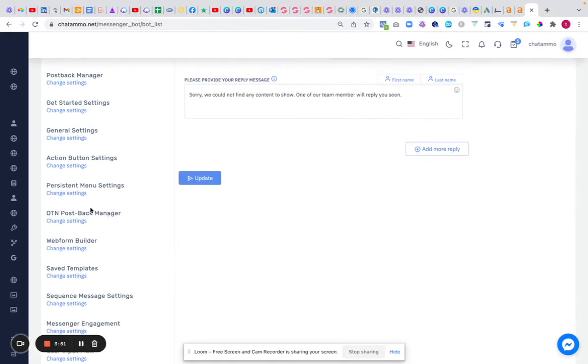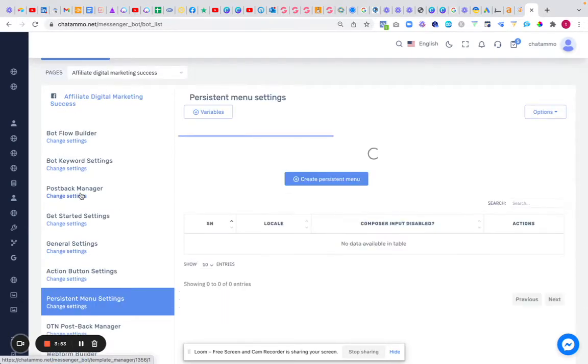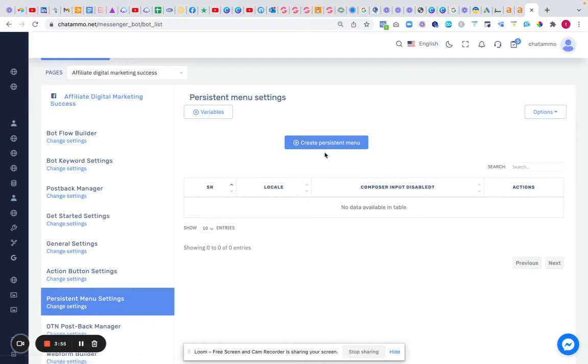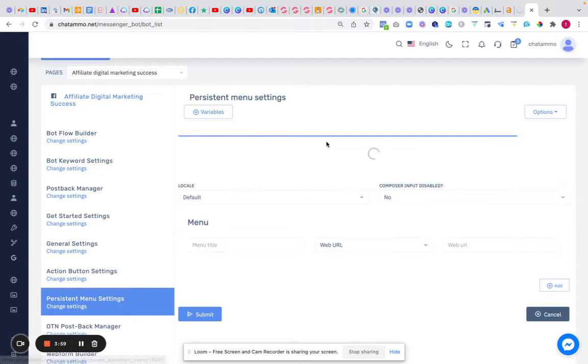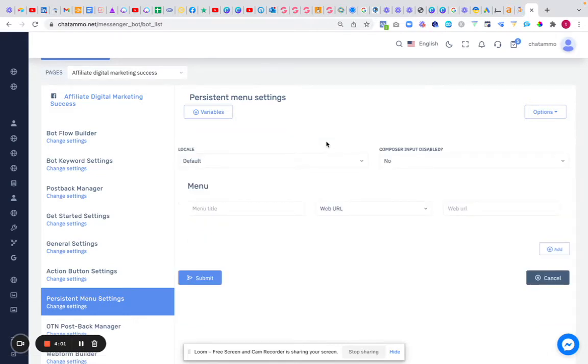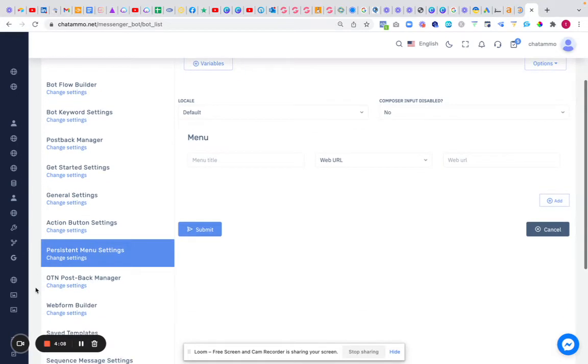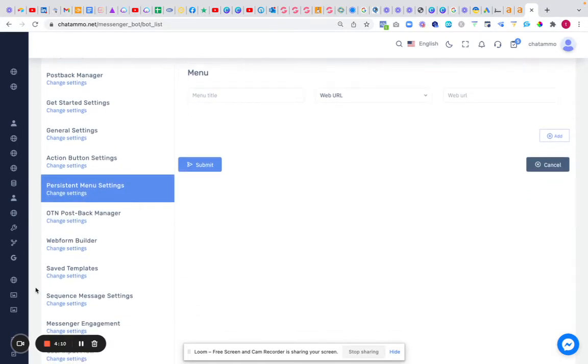Right, next you've got your persistent menu settings. These are where people can click to leave your chatbot and go to various different websites. So they can be quite useful, but again, I don't tend to use them very much. I prefer to keep people actually in my chatbot and only send them there when I'm ready to. So when I've got something I've already warmed them up for, this is when I'll put in persistent menus, if they're already a predefined customer and people already come to that page for that particular thing.